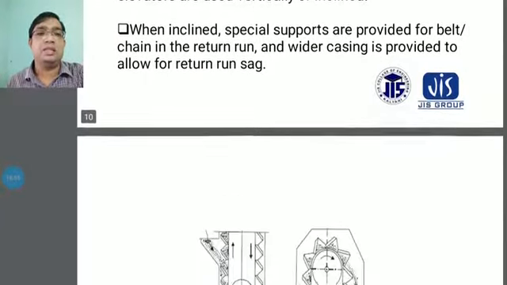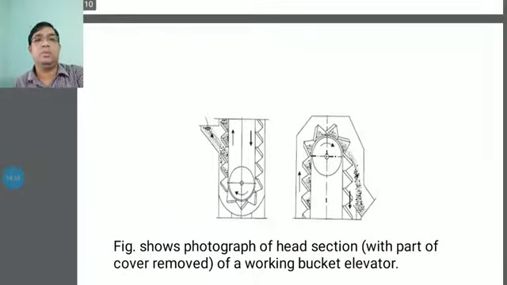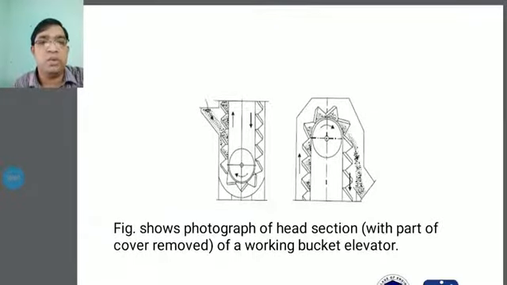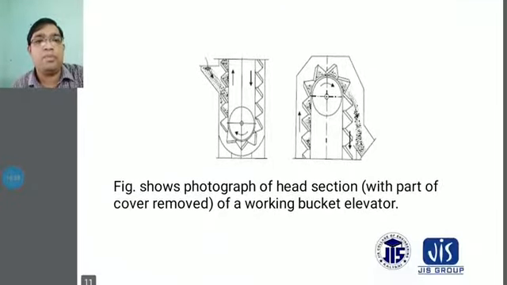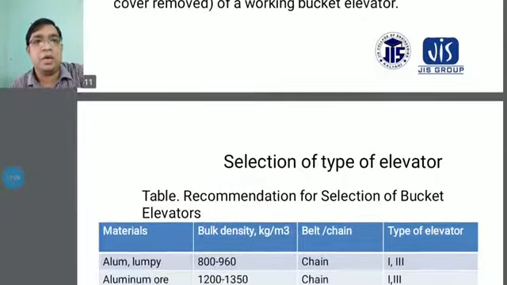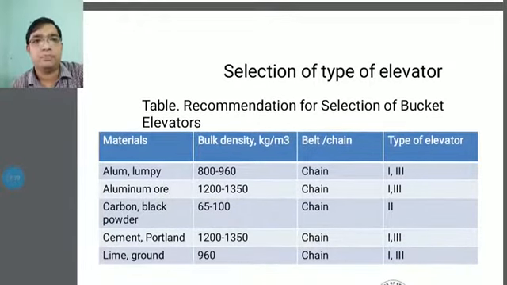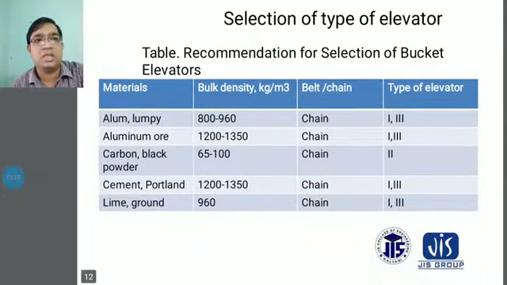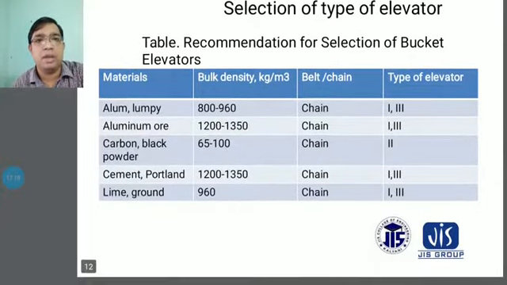And another thing, you can see this figure: a photograph of the head section with the cover roof of the working bucket elevators. This is part of the sectional view of the types of elevators. Now consider the table of recommendations for the selection of bucket elevators.